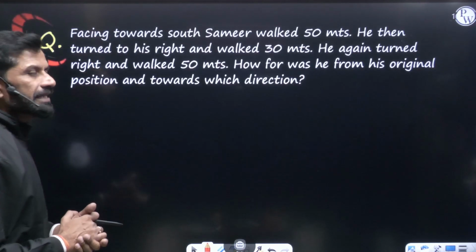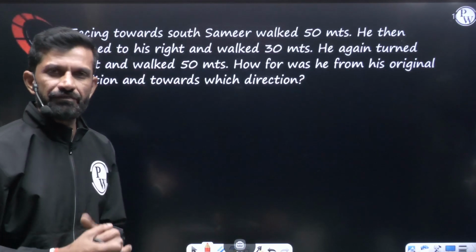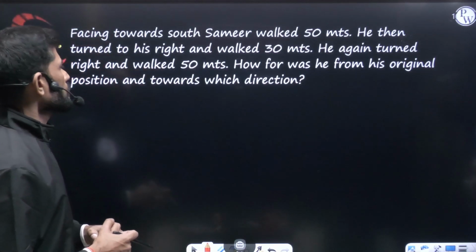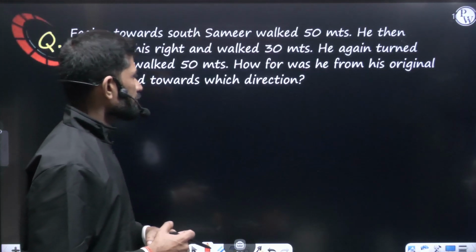Here you can see the data they have given. Facing towards south, Samir walked 50 meters. He then turned to his right and walked 30 meters. Again turned right and walked 50 meters.